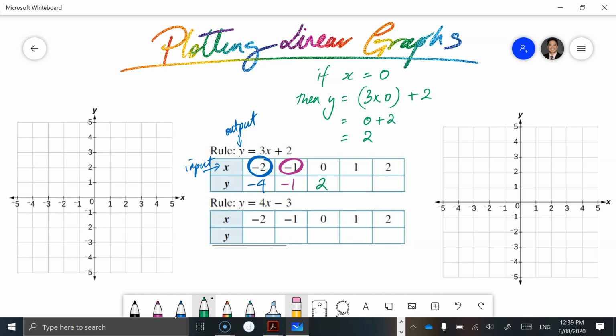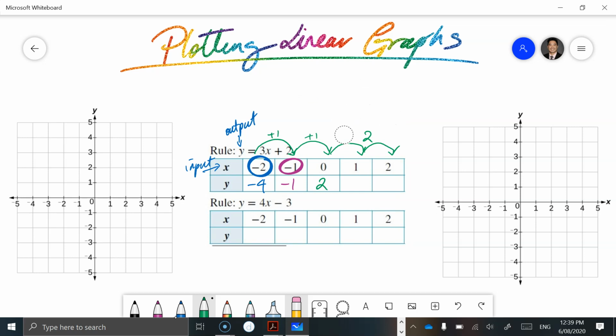Okay, now remember, if we look back on the linear patterns, there was a pattern going across, and we can see that going from here to here, our x values are always increasing by 1. Okay, +1, +1. And I want you to have a look at this because that is always going to be the case with x. So let's just clear some space here. So we're going to add 1 every single time with x, but the real pattern is what happens to the y value.